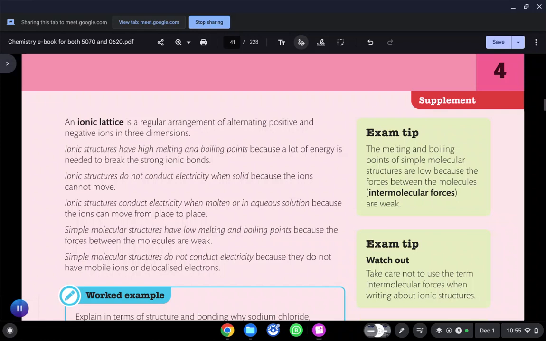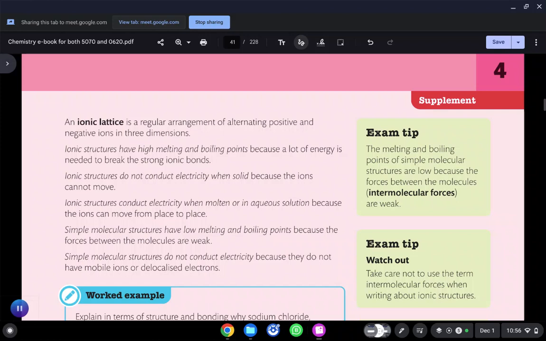Ionic structures do not conduct electricity when solid. There is a very solid reason behind it: electricity is a flow of electrons or the movement of ions. If ions are unable to move, there will be no electricity. Ionic structures do not conduct electricity when solid because the ions cannot move. Ionic structures conduct electricity when molten or in aqueous solution because the ions can move from place to place.